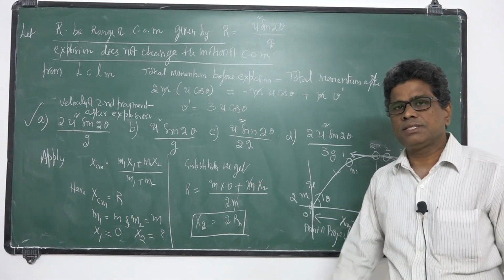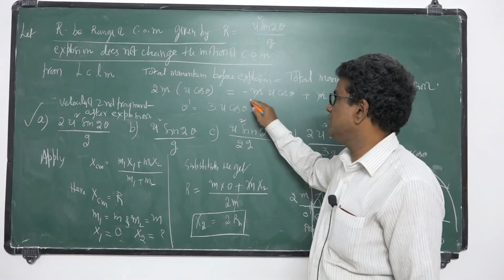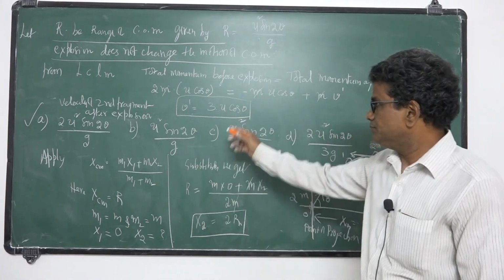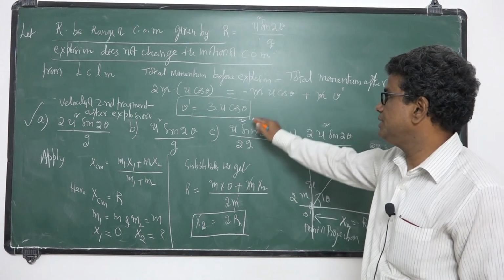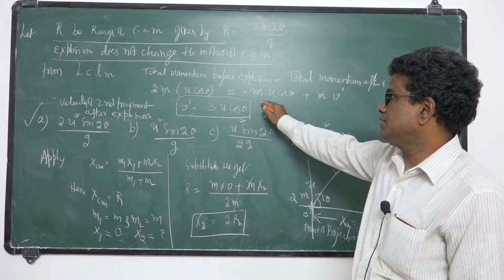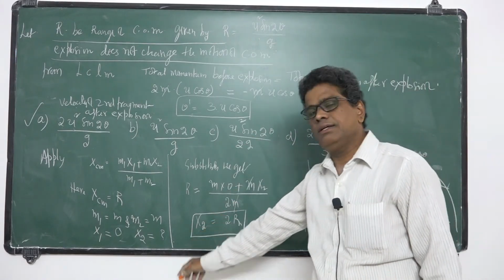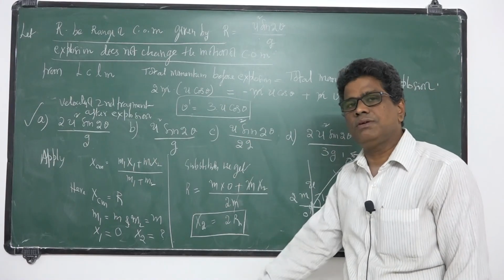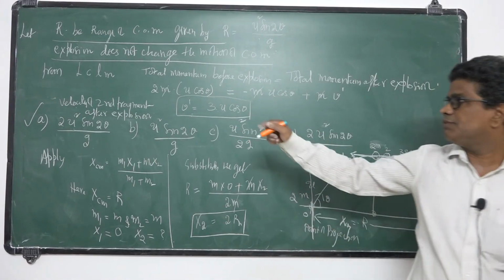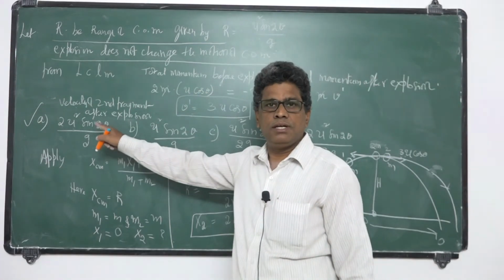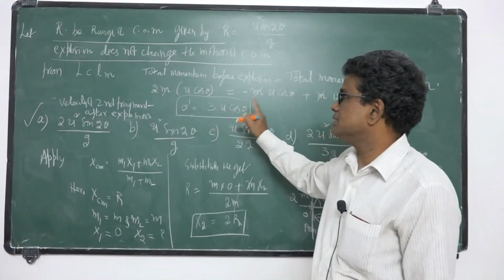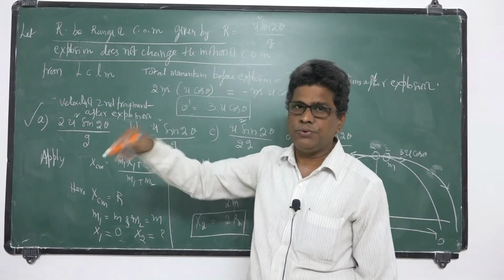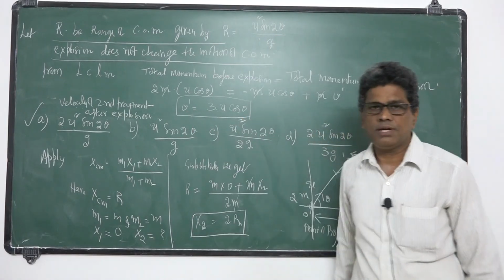Okay, clear? Of course, the velocity of the second piece is 3u cos theta. It is not required here, I think. This one is not necessary; we can write the answer directly. So this is the answer, and this is the procedure to solve such problems. Suppose the question asks for the velocity of the second fragment after explosion, then you would use that. Okay, take this.